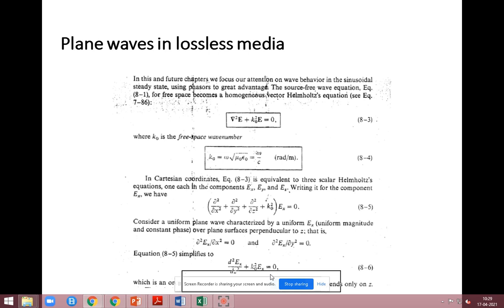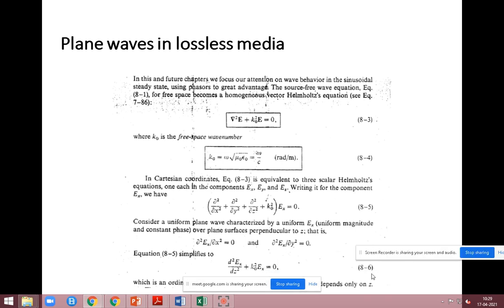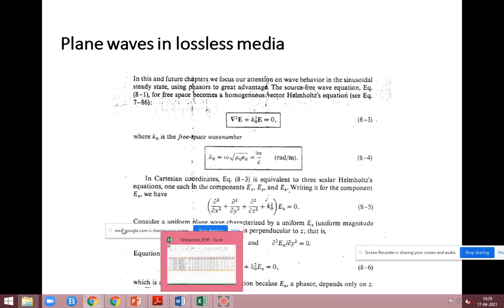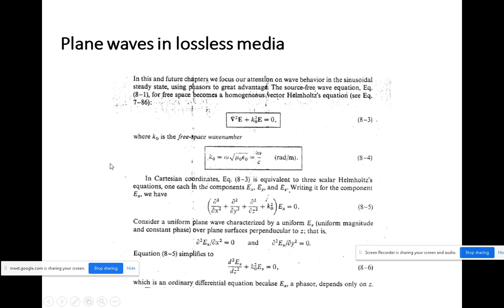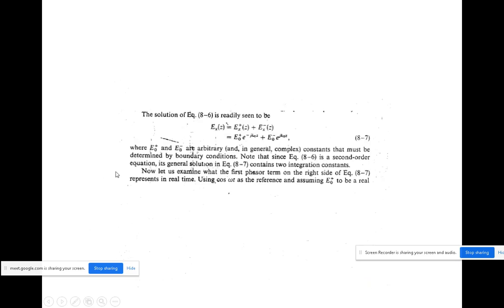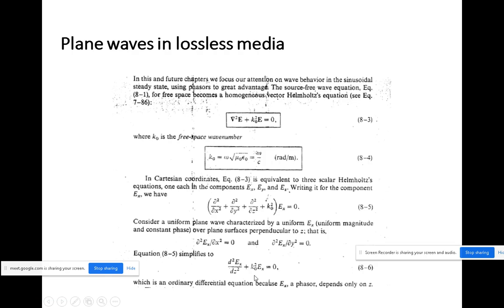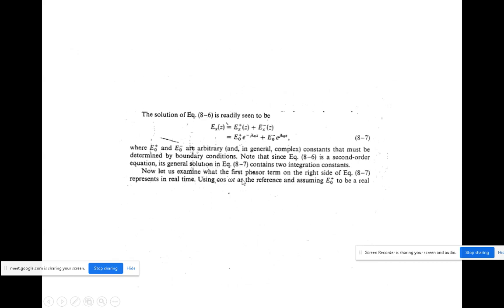The constant is nothing but an arbitrary constant, and an arbitrary constant is nothing but a complex value. The solution of this equation is already readily available. That is Ex of z, and you can write this component in both positive and negative directions: Ex plus of z plus Ex minus of z.